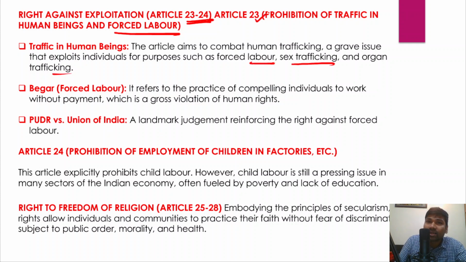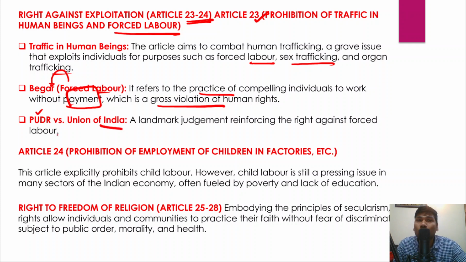So this article protects individuals from trafficking, and even this article also protects individuals from forced labor, which is otherwise called as begar, right? So it refers to a practice of compelling individuals to work without payment, which is a gross violation of human rights. And apart from that, the People's Union for Democratic Rights versus Union of India case, this is one of the very important cases in the Supreme Court, and it is considered as a landmark judgment that reinforced the right against